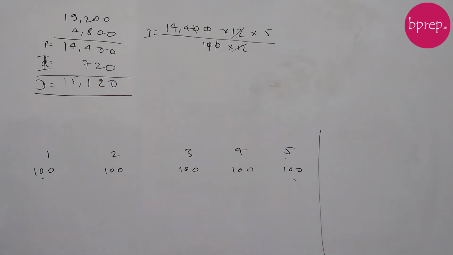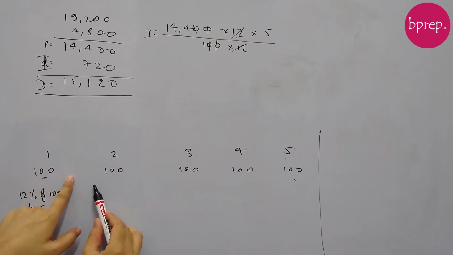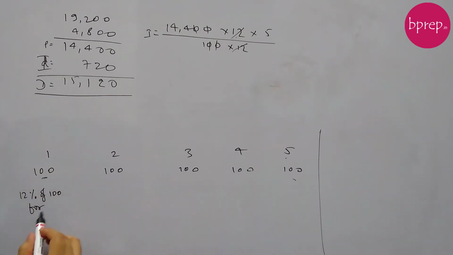At the end of this 5th month, when we have invested 100 rupees somewhere, what will be the value of 100 rupees after the 5th month? So this 100 rupees will earn some interest at a rate of 12% per annum. So on this 100 rupees, we'll earn 12% of 100 rupees for how many months? If we are investing 100 rupees here, after 1 month has gone, we have 4 more months in hand. So for 4 months, we'll earn interest on this 100 rupees, right?